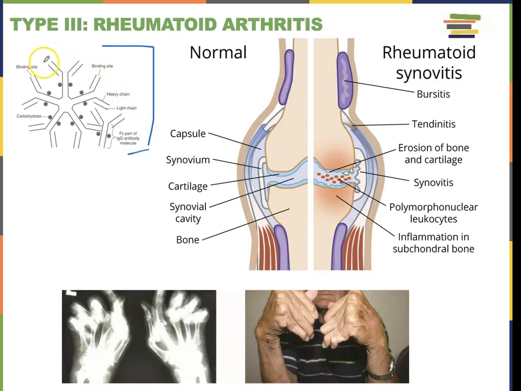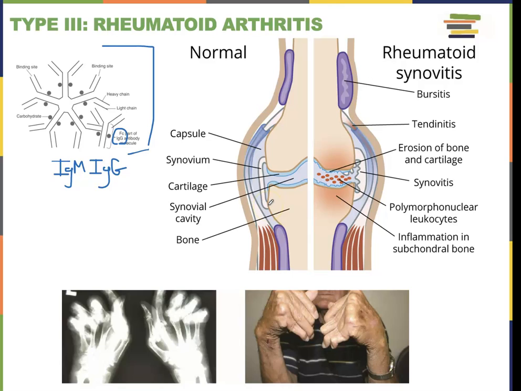It has to do with one IgM, so you can see that pentamer, right? That's our IgM antibody. And then we have an IgG, all right? So for some reason, the IgG and the IgM come together and they form this complex. And then this complex, known as the rheumatoid factor, deposits in our joints.